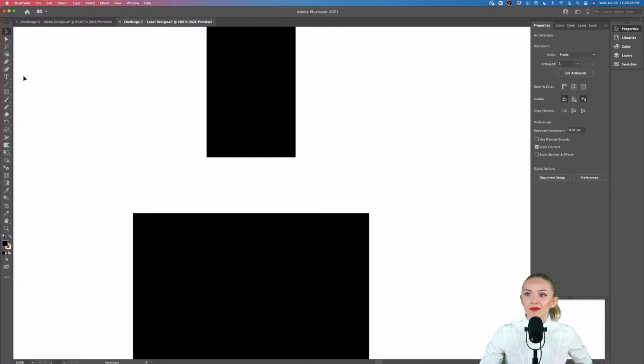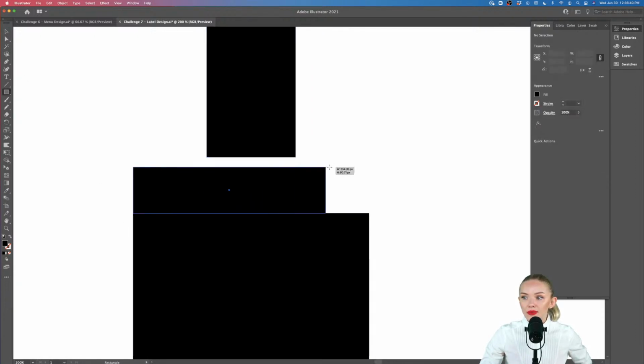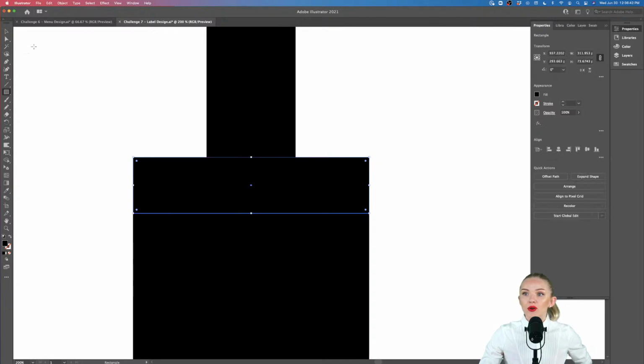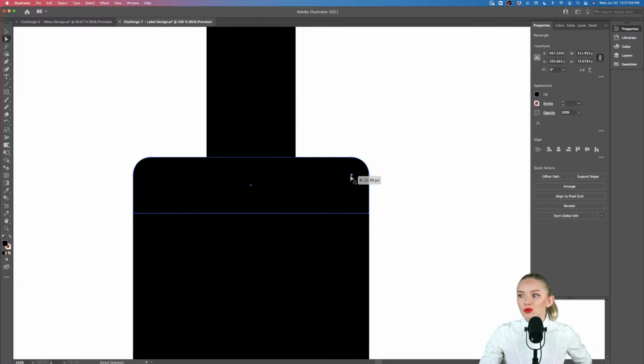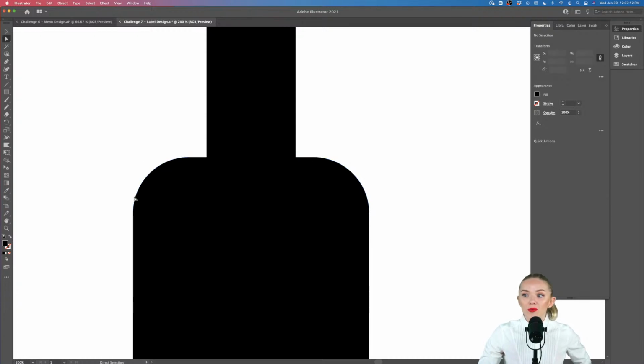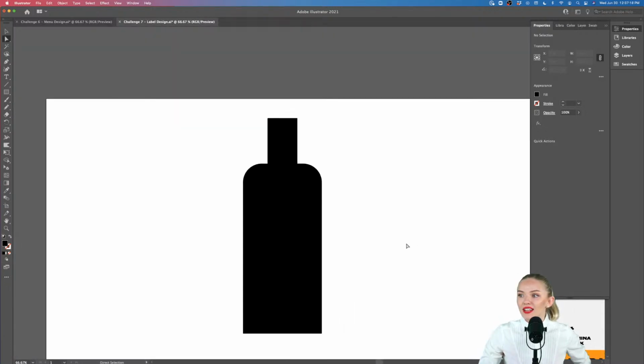Okay, so for the top shape, what we can do is build another rectangle just like this, and then we can go into the direct selection tool, which is the arrow just underneath the regular selection tool, and we're going to select this point up here, and holding Shift we're going to select the other right point, and we're going to click onto this little circle, and we're going to drag it towards the middle. And this way we will get these two corners rounded, okay? Because we have selected the two top corners, the left one and the right one, and we are giving them a radius. Okay, so now we have kind of created our bottle shape.